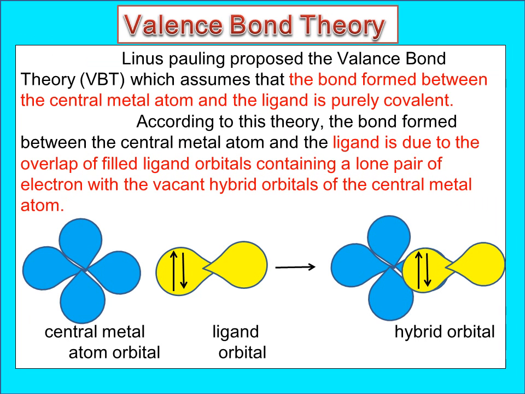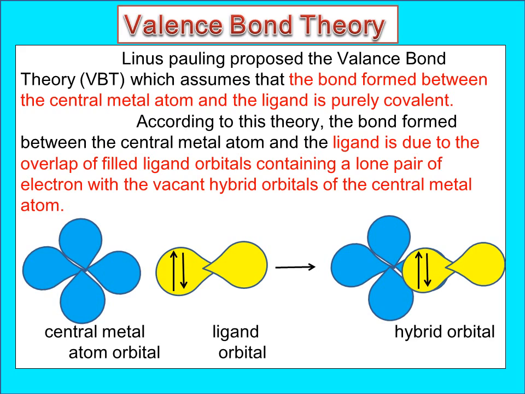The first theory is called valence bond theory. This was proposed by Linus Pauling. He assumes that the bond between the central metal atom and the ligand is purely covalent. Already you know what a covalent bond is. A covalent bond is formed by mutual sharing of electrons.